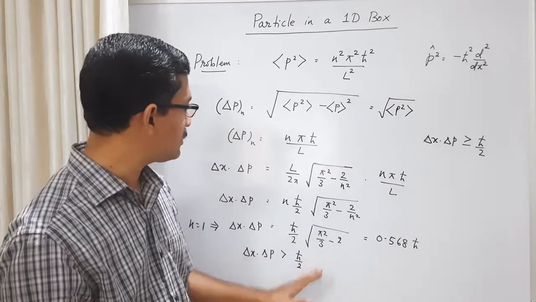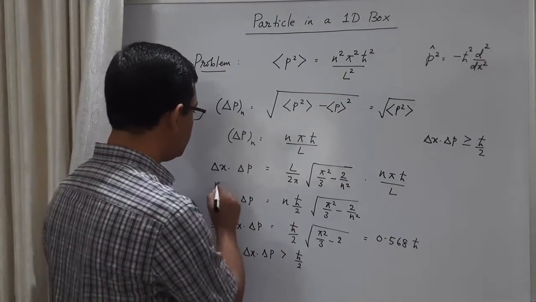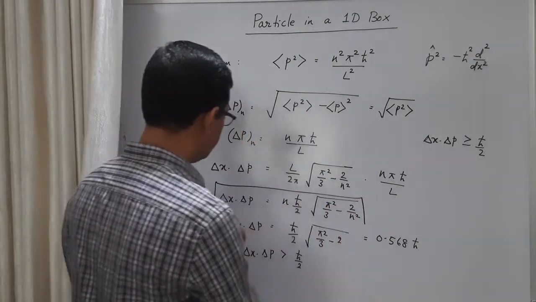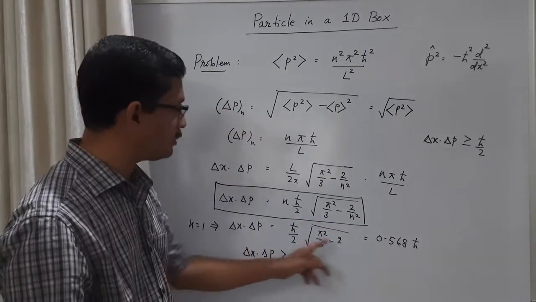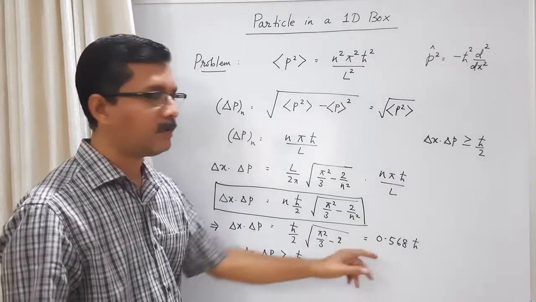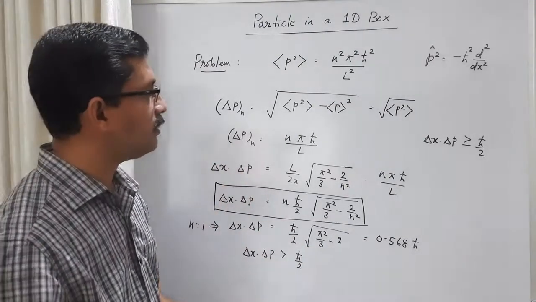Okay, so this is the uncertainty product for the nth state for particle in a box. So this is the result for the nth state for particle in a one-dimensional box, and this is the result for the ground state.